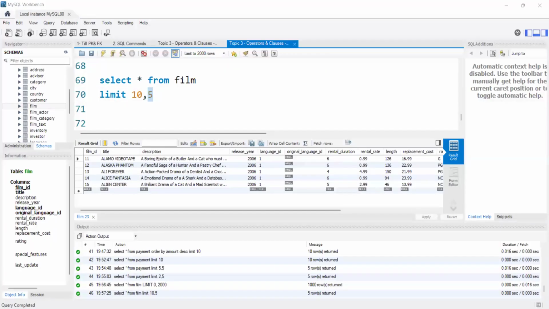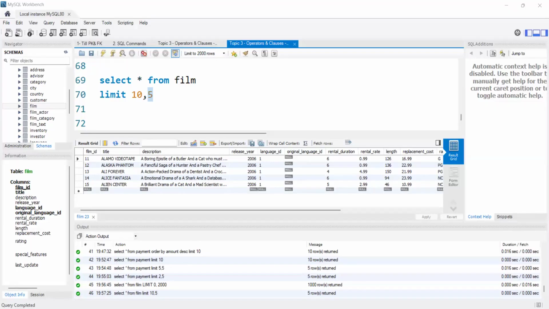Any doubts? Understood, ma'am. Great. Maximum two parameters we can give, right? Yes, only two parameters we can give. The first parameter it will skip and the second parameter it will display.